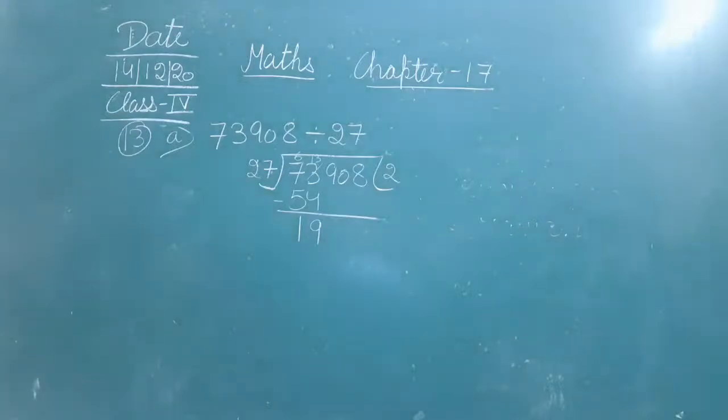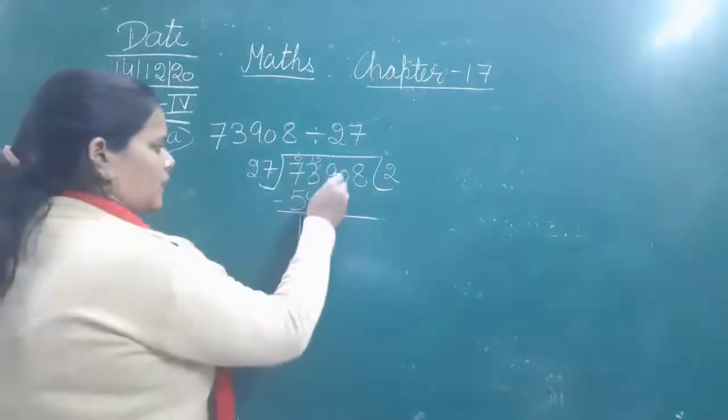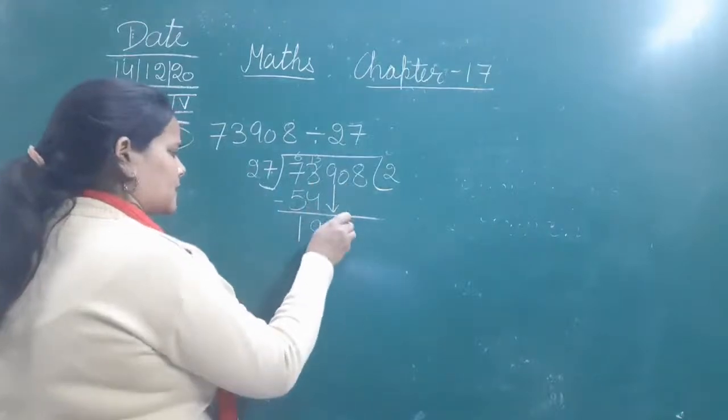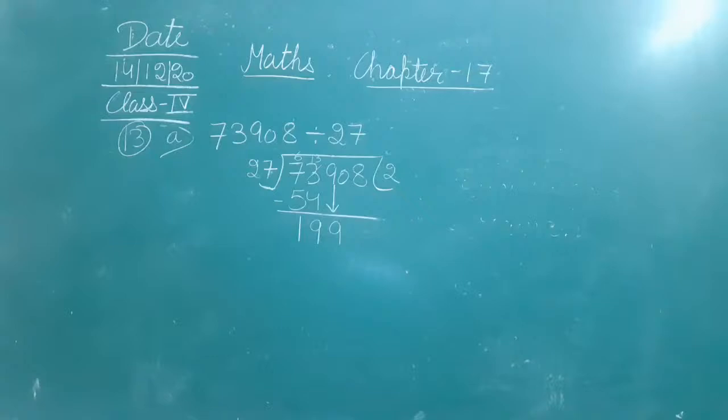Next is now the 19. Can you divide 19 by 27? No. So that means we have to bring down the next digit, that is 9. Now it is 199.